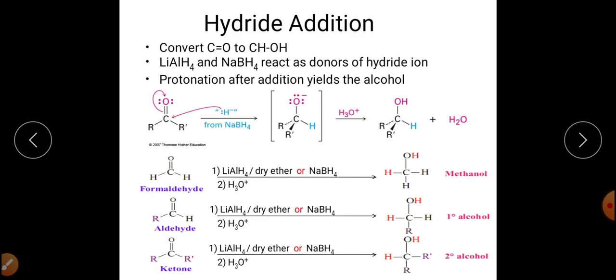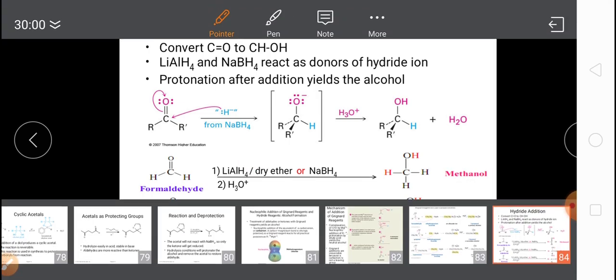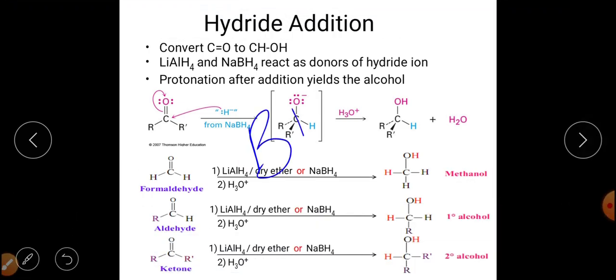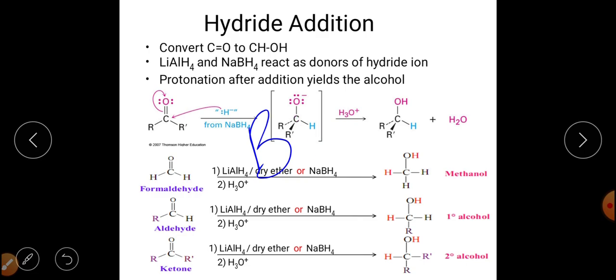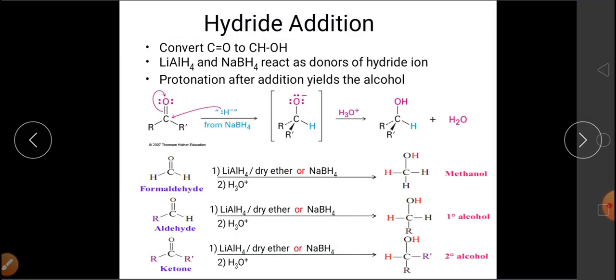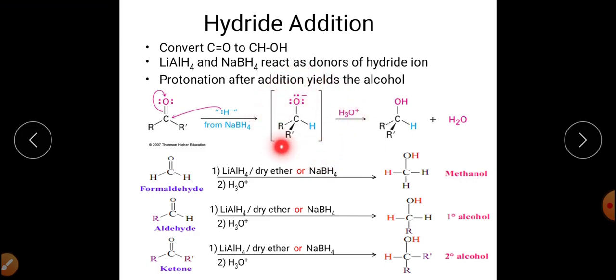For example, this is a reaction. So in a typical reaction, we are having BH4 negative, and that BH4 negative will shift one of the hydrides to this particular carbonyl carbon, right, and will form this intermediate, and this intermediate on subsequent hydrolysis will get converted into the alcohol. So here we are having ketone.